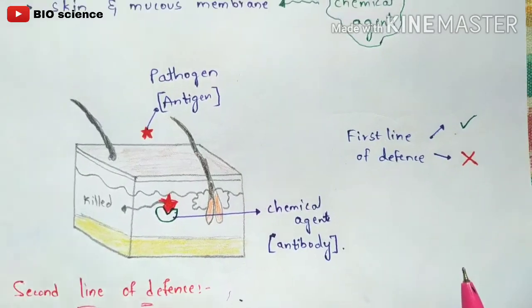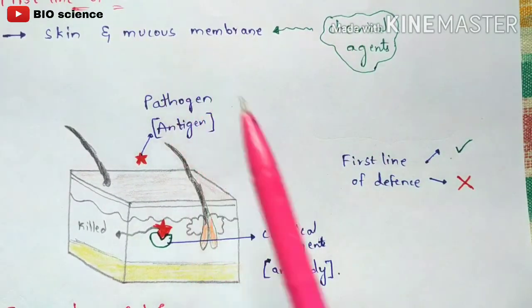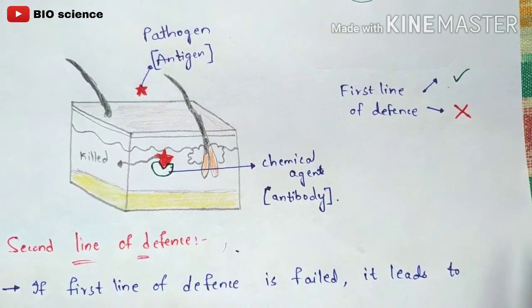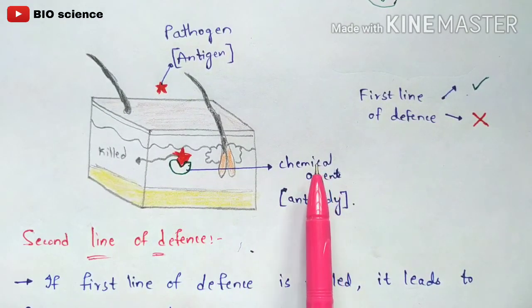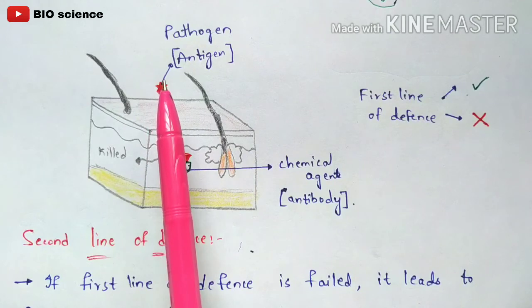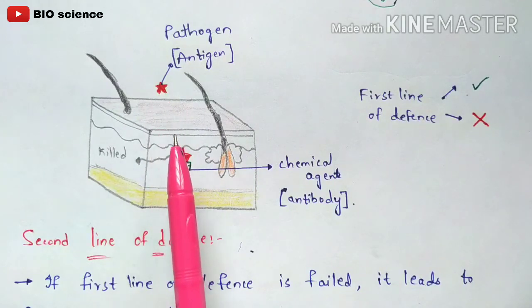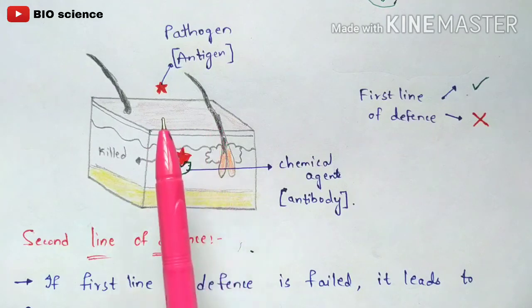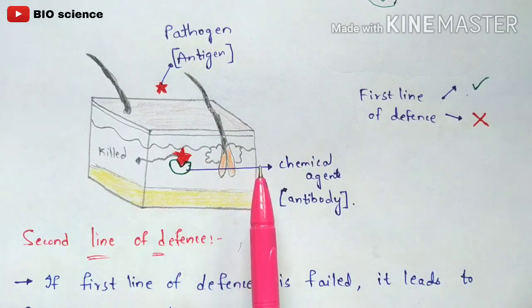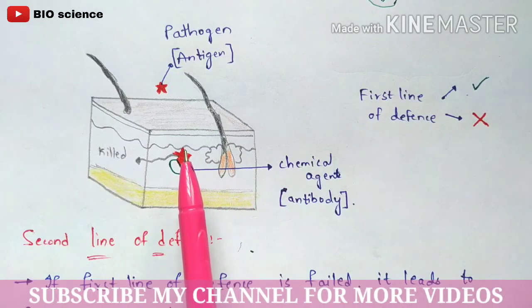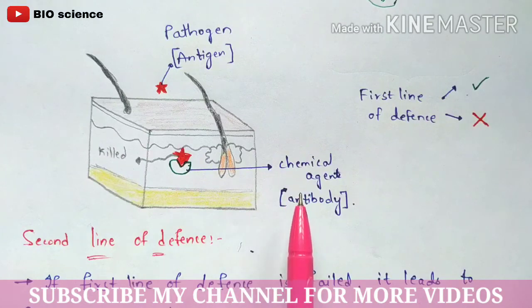The chemical agents are present in the skin as well as in the mucous membrane. Let's say this green one which I have drawn here is the chemical agent. Once the pathogen, which is also called an antigen, enters your skin by crossing the epidermal layer, the chemical agents play a major and vital role, where the antigen gets bound to the antibody. So here the chemical agent is nothing but the antibody.